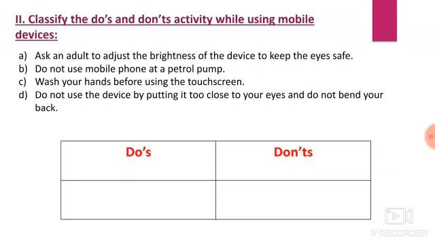Next, classify the do's and don'ts activity while using mobile devices. So 4 sentences I have given here. If it comes under do's, you have to write it in the do's column. If it comes under don'ts, you have to write it in the don'ts column.